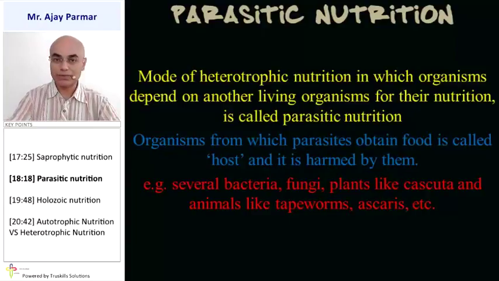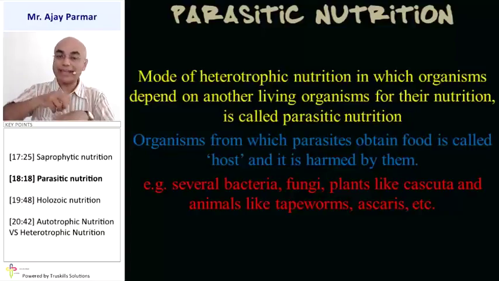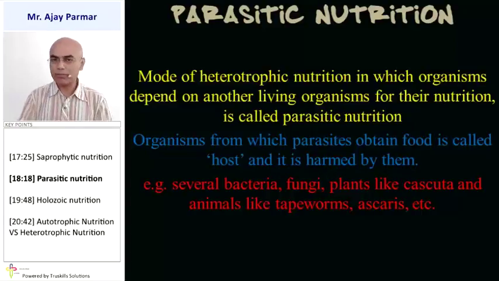When we discuss parasites, there are basically two kinds of parasites. Number one, endoparasites, which derive nutrition from the inner part of the body. That means they live in the body of other living organisms, harming them and deriving nutrition. For example, Plasmodium, which causes us malaria. The other kind of parasites are ectoparasites. Ectoparasites are the parasites which derive nutrition from the exterior part of the body. For example, mosquitoes derive nutrition, causing harm to the host, but they derive nutrition from the exterior part of the body.